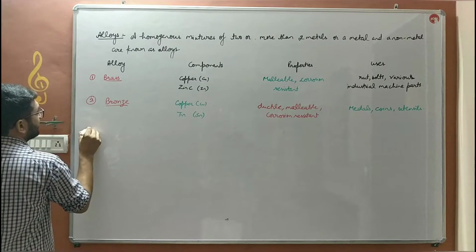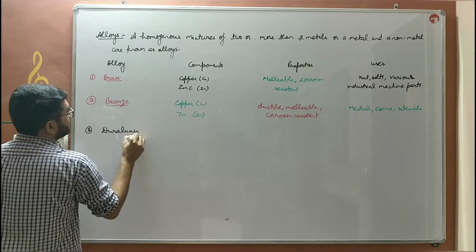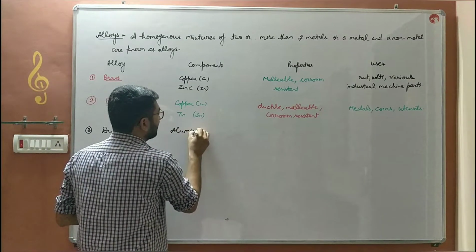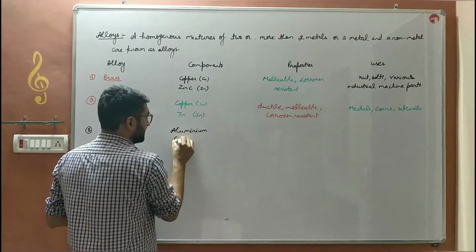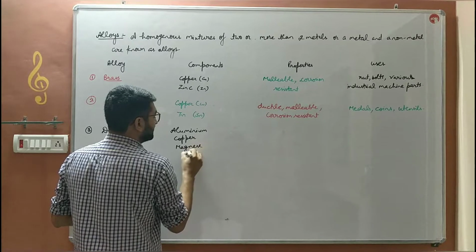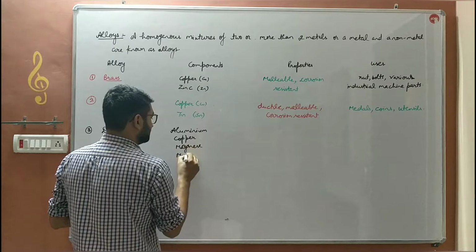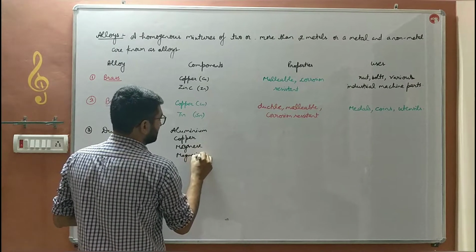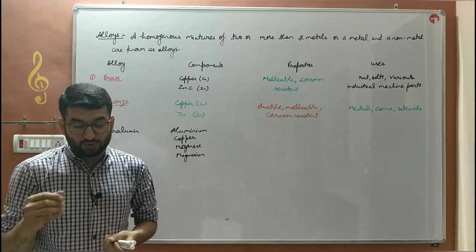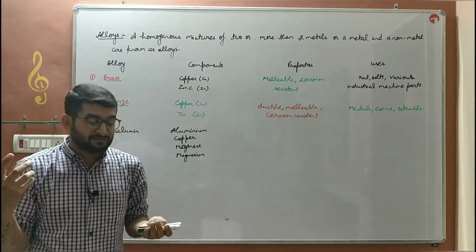Next alloy is duralumin. It is an alloy of aluminium 95%, copper 4%, manganese 0.5%, and magnesium 0.5%. That is the composition of duralumin. What are the features of duralumin?